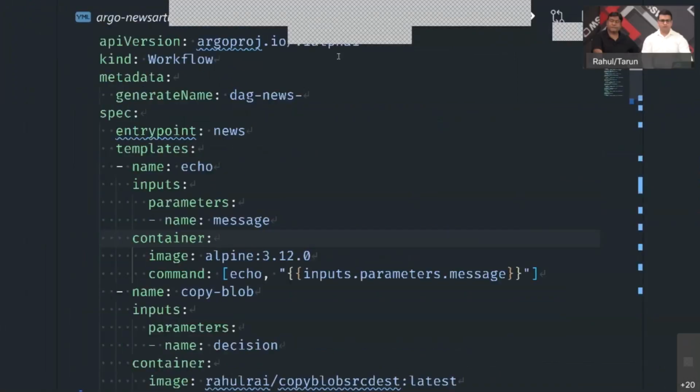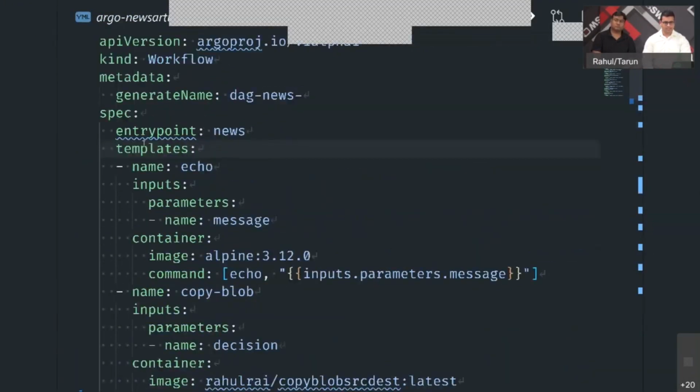So the workflow that we just saw, this is the YAML. There is a name that we have given to the workflow. So Argo will automatically, on each run of this workflow, generate a random UUID, a random identifier for the workflow. But we have supplied it a prefix that it would attach to the name of the workflow.